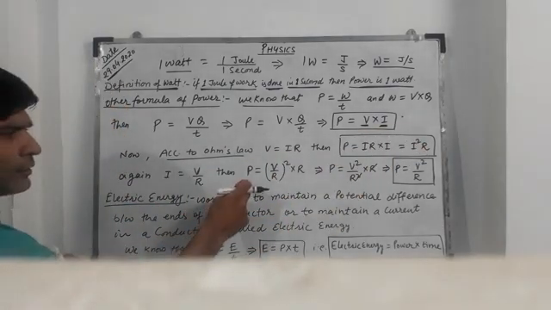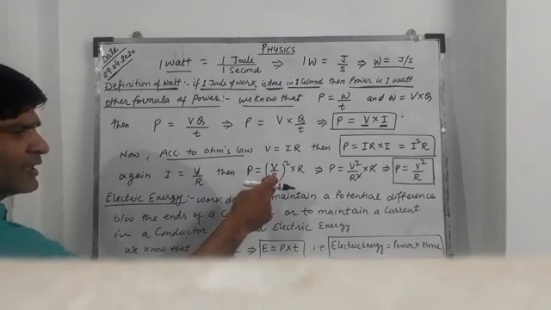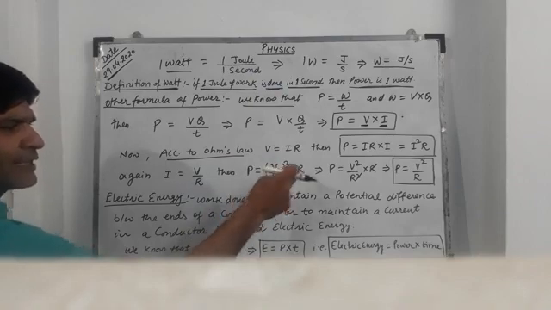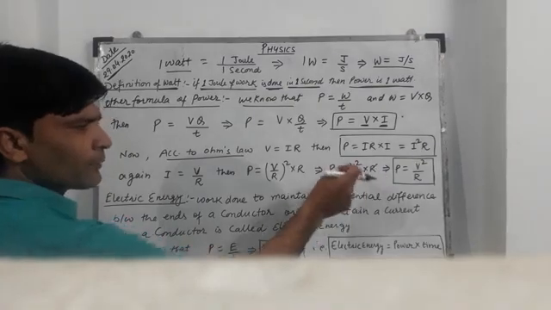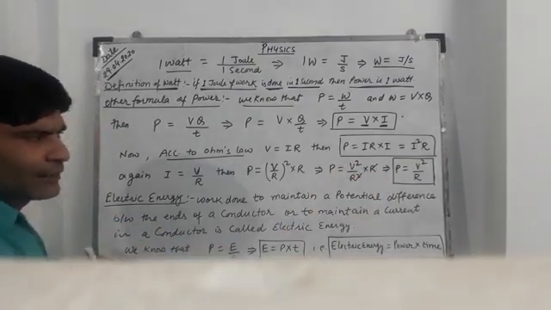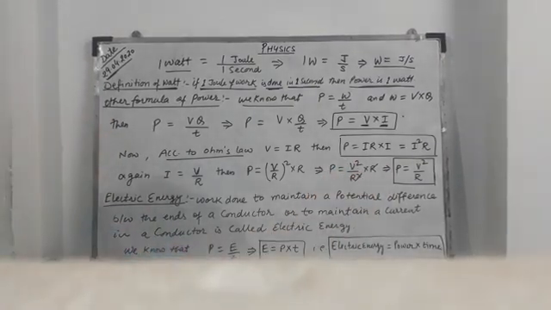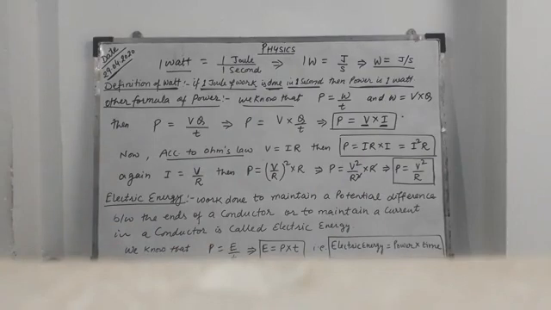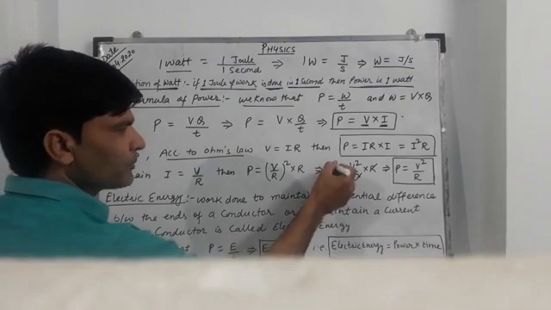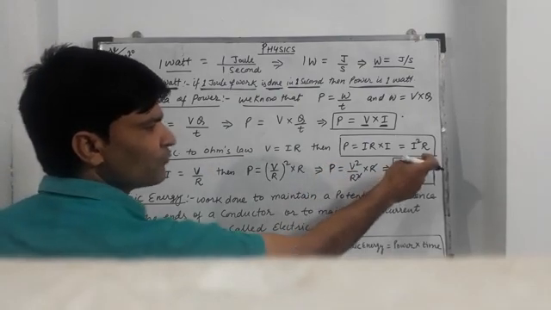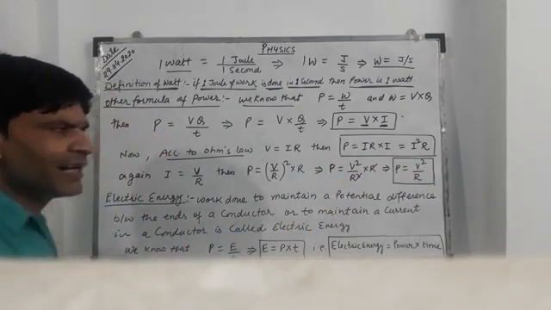Then we get P is equal to (V upon R) whole square into R, that is V square upon R square into R. By cancelling one power, we get P is equal to V square upon R.